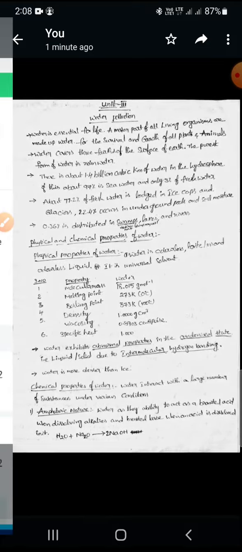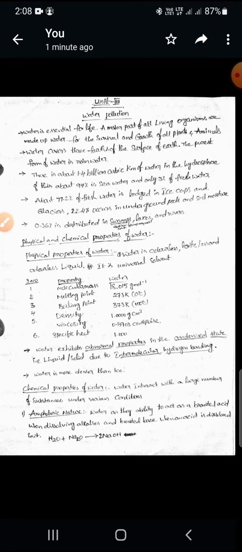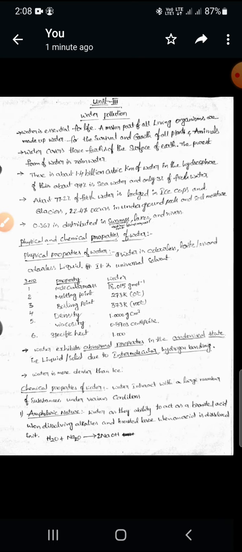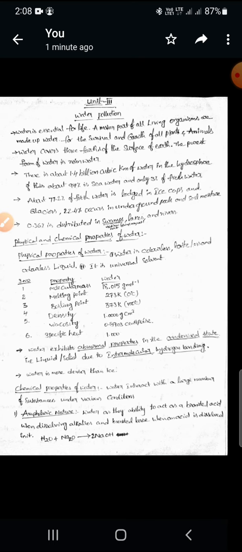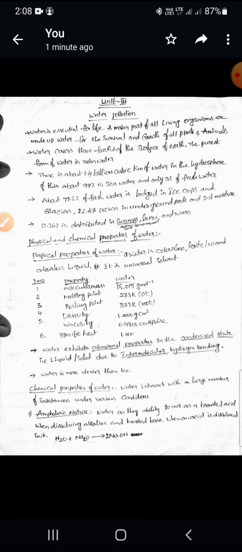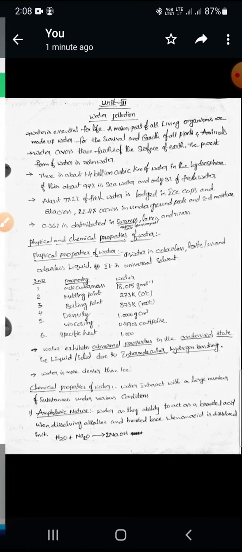Next, let us observe the physical and chemical properties of water. First, the physical properties of water. Water is a colorless, tasteless, and odorless liquid. Pure water does not contain any taste, color, or odor. Odor means smell. So no smell, no color, no taste for pure water. That's why it is a universal solvent.